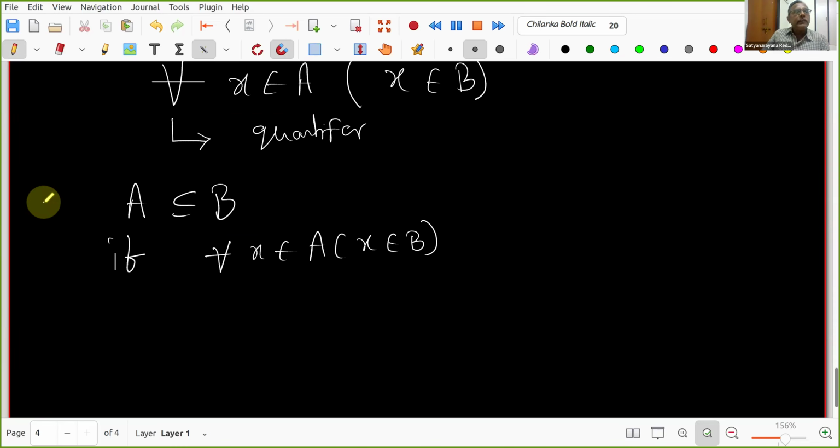Now this is my statement S. What is the negation of S? This is my statement: A is a subset of B. What is the negation of S?